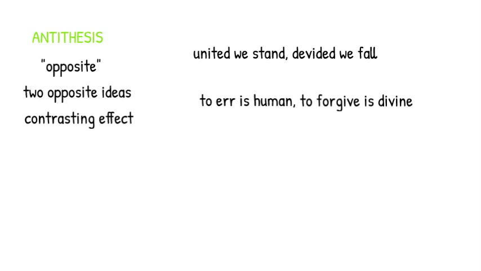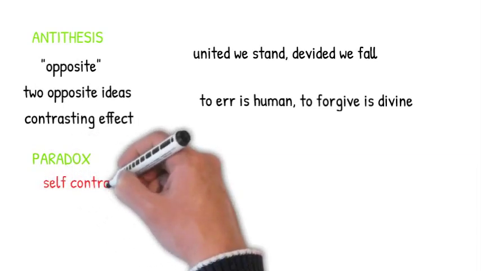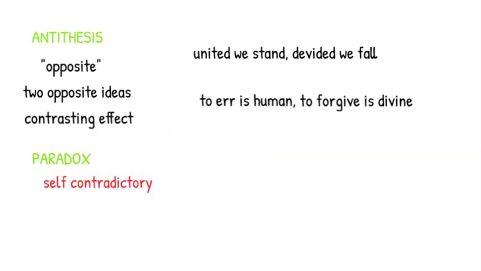Number four, paradox. Paradox is a statement which, if taken literally, appears self-contradictory, but which, when examined, is found to express considerable truth. Now, let me take that again.